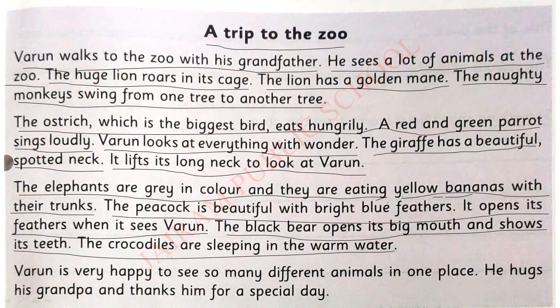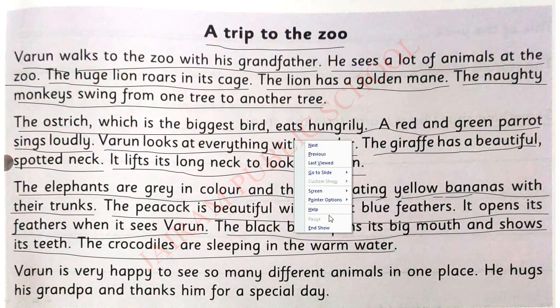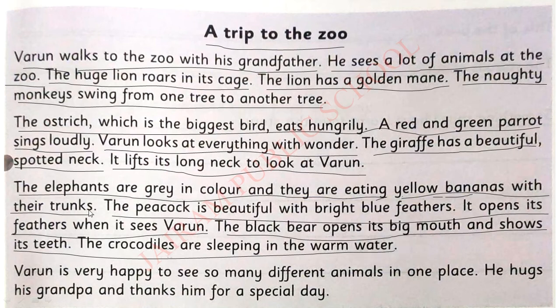How are its feathers? Yes, bright blue feathers. It is very beautiful, no? While we look at the peacock, the feathers look very beautiful. While watching, what is it doing? It opens its feathers when Varun sees it. When Varun is watching, it is opening its feathers.